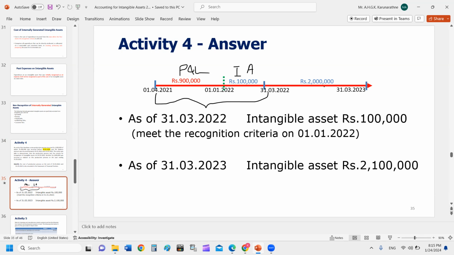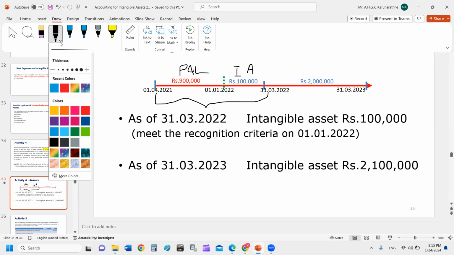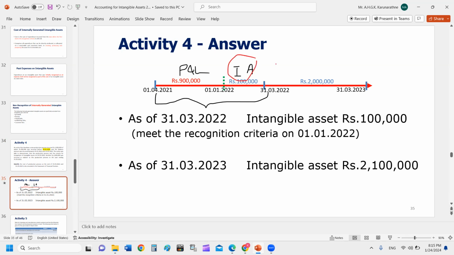Next year incurred additional 2 million. What will you do? Next year this intangible asset debit. You have already satisfied your condition. So this 2 million also can be debited to your intangible asset account.